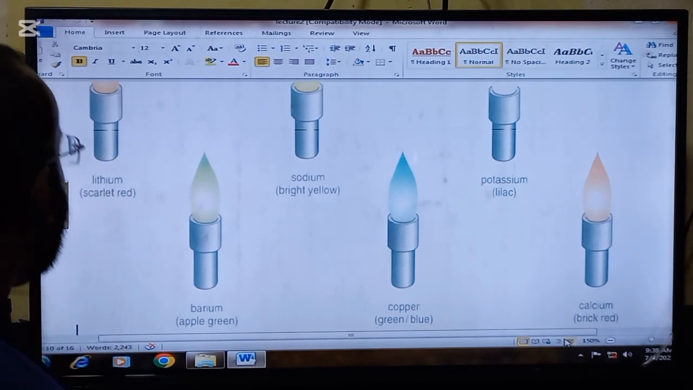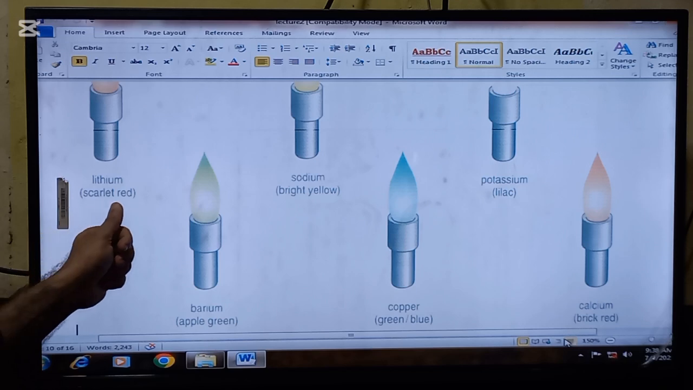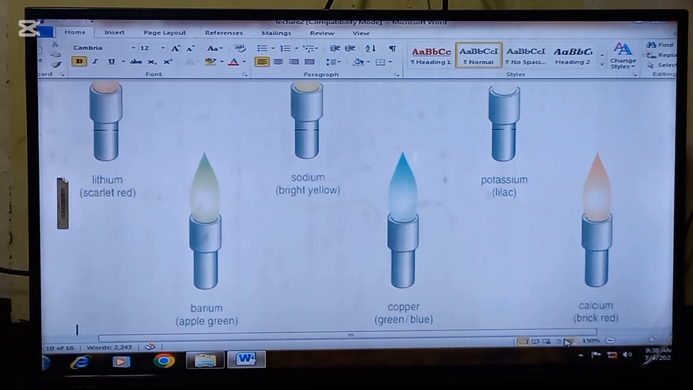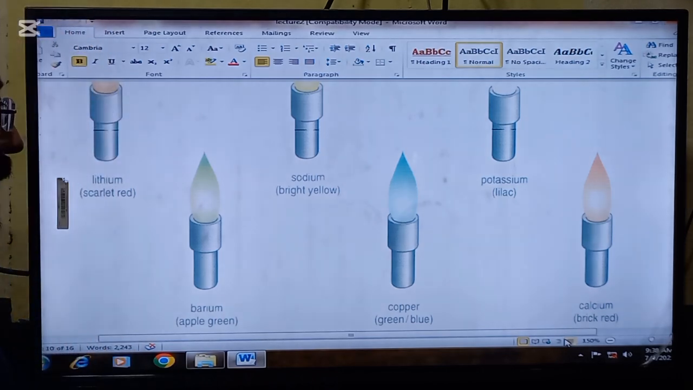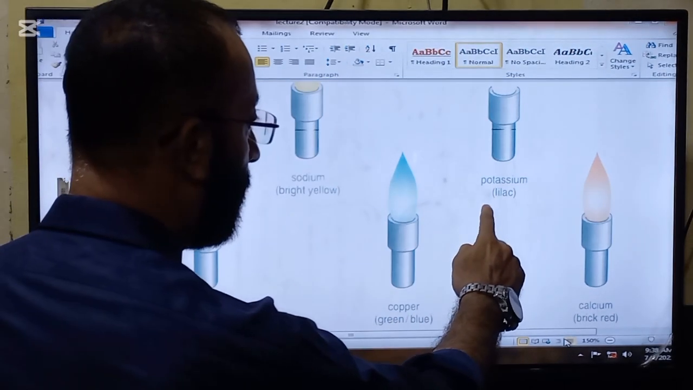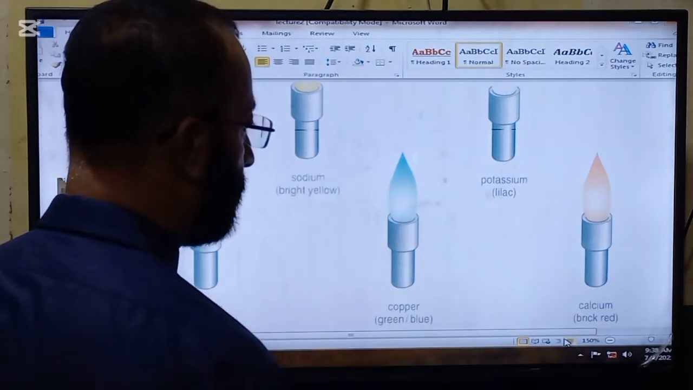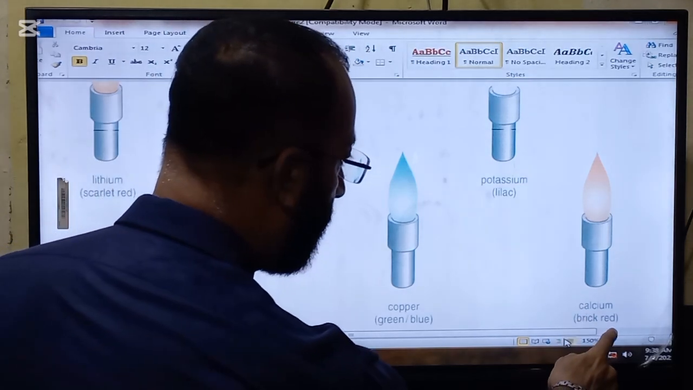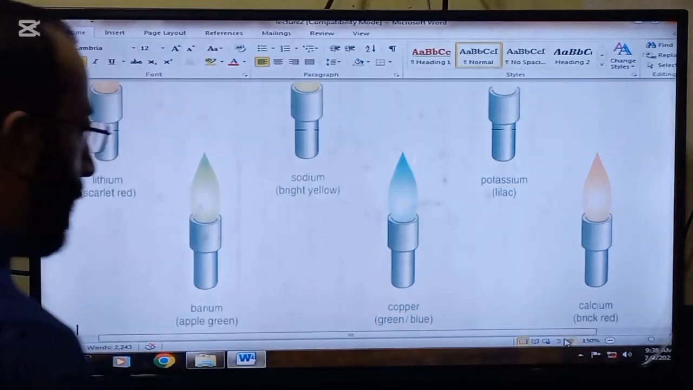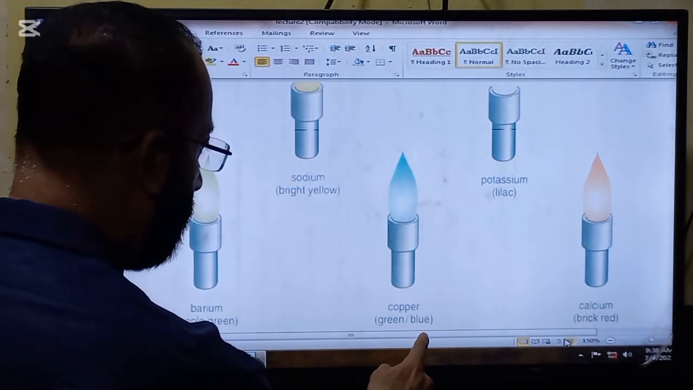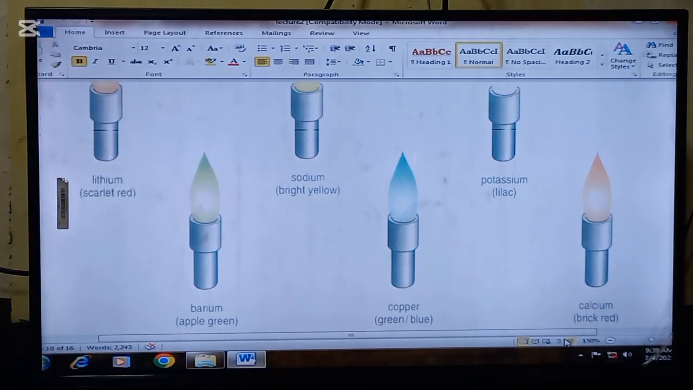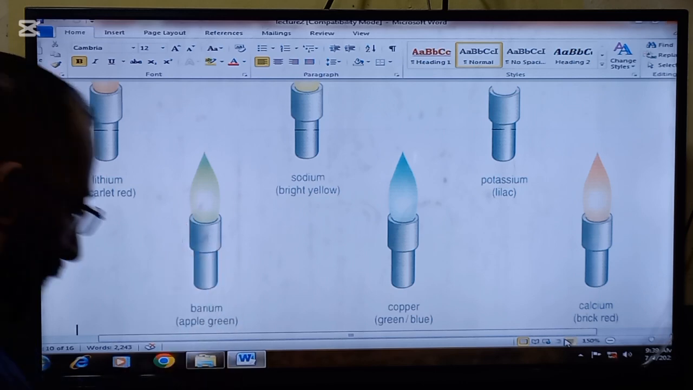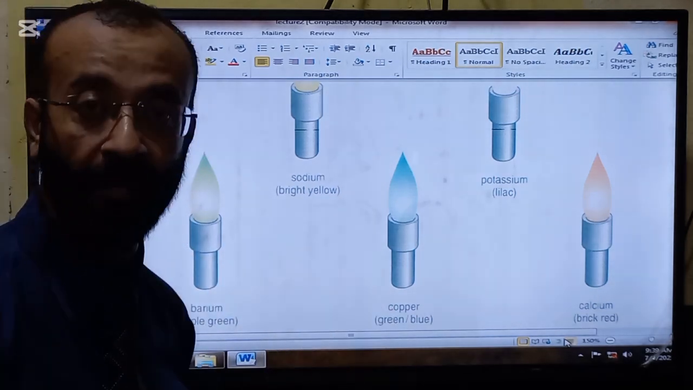So, if the color is scarlet red, it will be lithium. If the color is bright yellow, it will be sodium. If the color is lilac, it will be potassium. If the color is brick red, it will be calcium. If the color is green-blue, the salt will be copper. And if the color is apple green, the salt will be barium. So this is called the flame test.